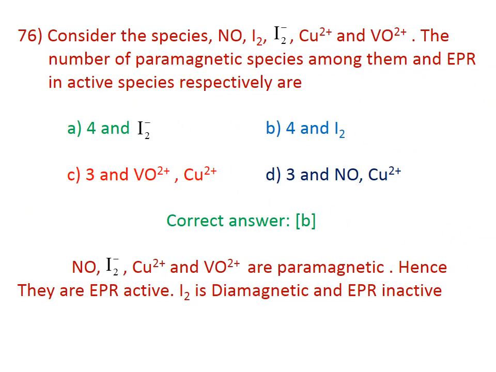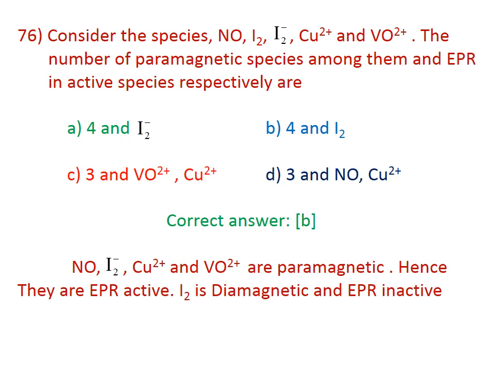76. Consider the species NO, I2, I2 minus, Cu2 plus and VO2 plus. The number of paramagnetic species among them and EPR inactive species respectively. Here the correct answer is B, 4 and I2. NO, I2 minus, Cu2 plus, VO2 plus are paramagnetic, number 4.